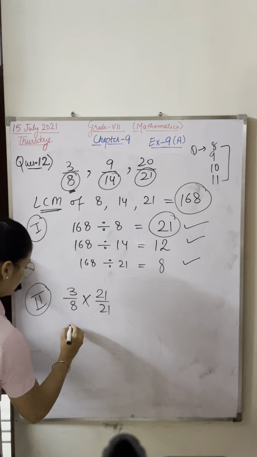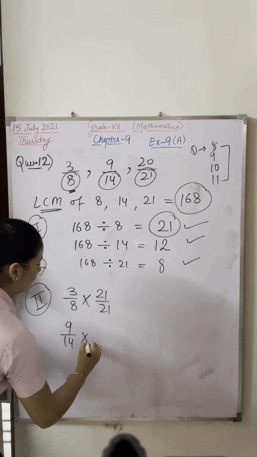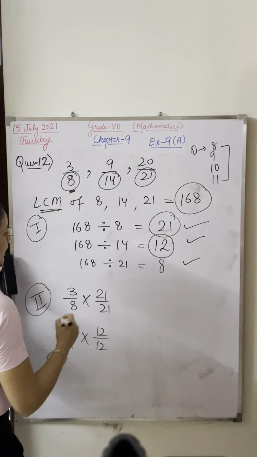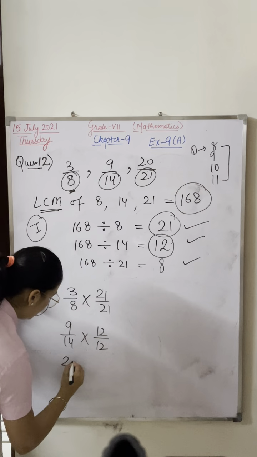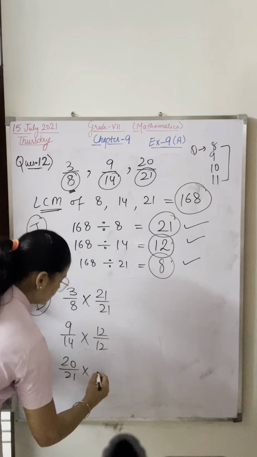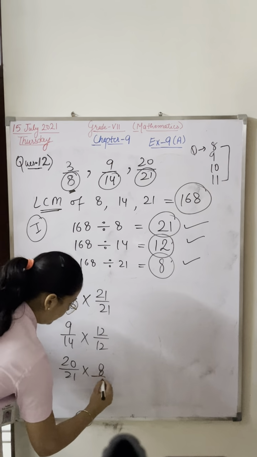The second fraction 9 by 14, you have to multiply with 12 by 12. And the third fraction 20 upon 21, you have to multiply with 8 upon 8. Any doubt?